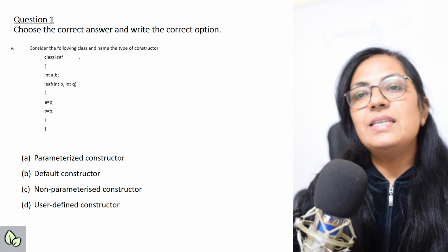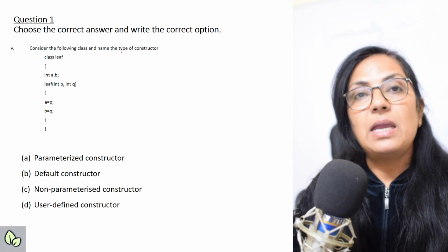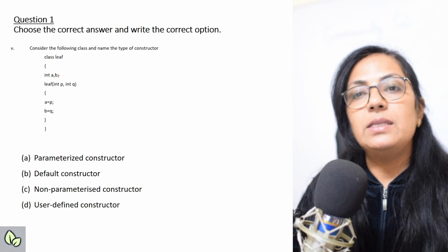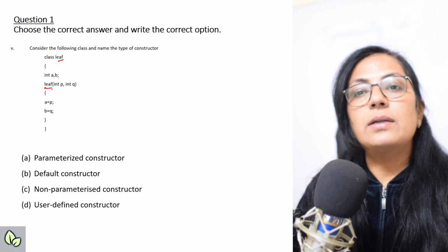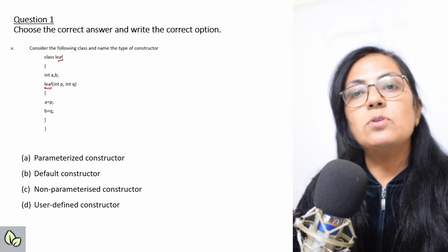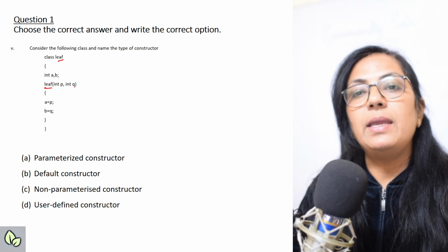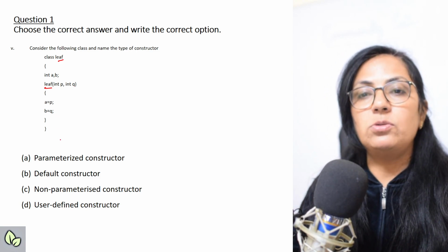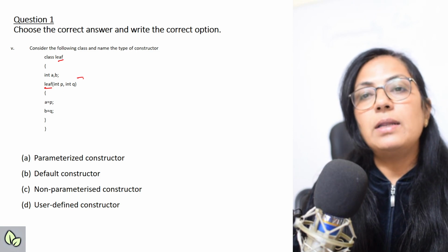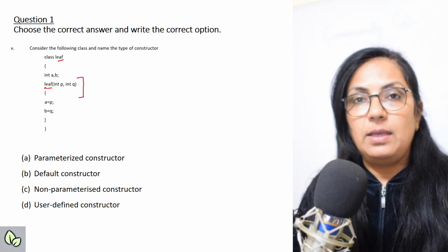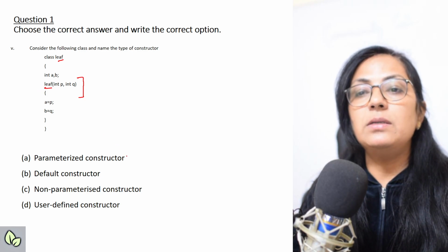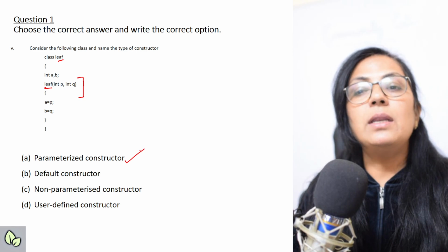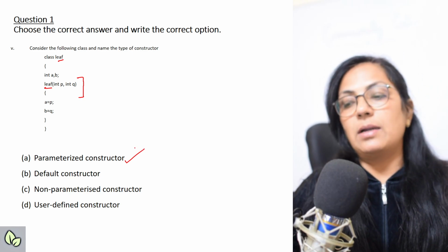The next question, consider the following class and name the type of constructor. Class leaf, int a, b are instance variables. Leaf, the class name if you see here, and the constructor name, the function name is same. So this is a constructor, int p, int q, a equals p and b equals q. So which type of constructor is this? If you see, the return type is never given, and it is taking 2 parameters. So the type of the constructor is parameterized constructor, right children?